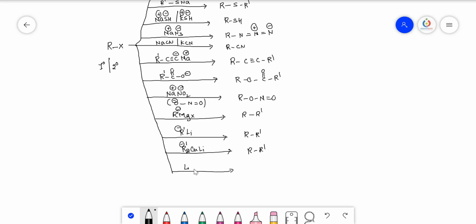Then if you take lithium aluminum hydride, here actually H minus is the attacking reagent. H minus carries the negative charge, so that it shall attack the alkyl group and replace the halogen. So indirectly, lithium aluminum hydride reduces alkyl halides to alkanes. Because lithium and aluminum are both metals, and metals cannot attack because they carry the positive charge. The only one that carries the negative charge is H minus.